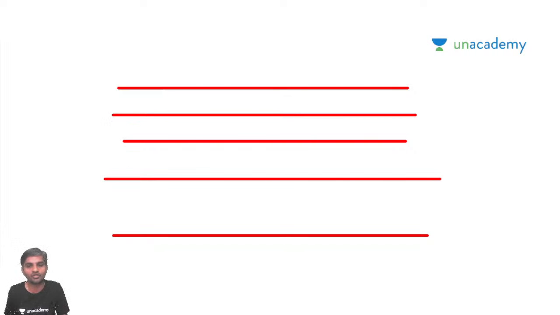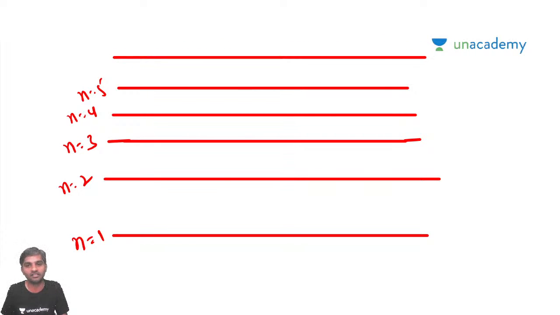Remember, the energy of an electron is negative. It's going to be n is equal to 1, n is equal to 2, n is equal to 3, n is equal to 4, n is equal to 5, and you will have another energy level that is infinite, which I call n is equal to infinity.